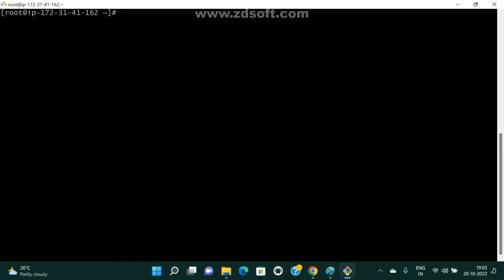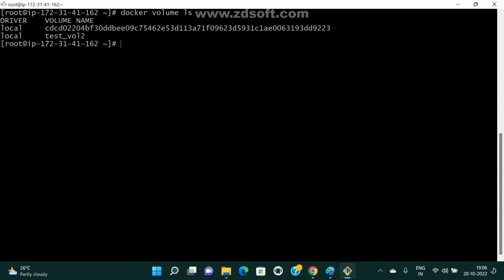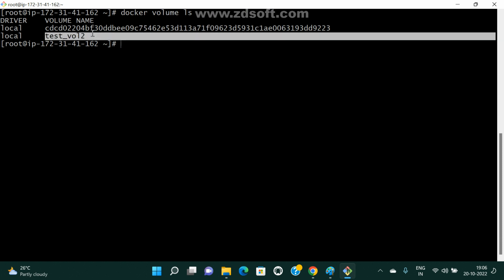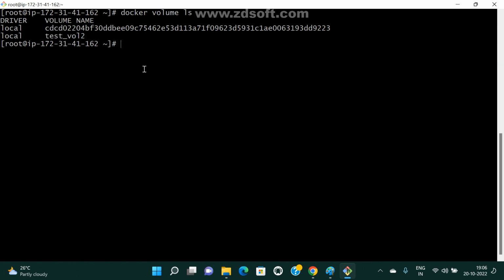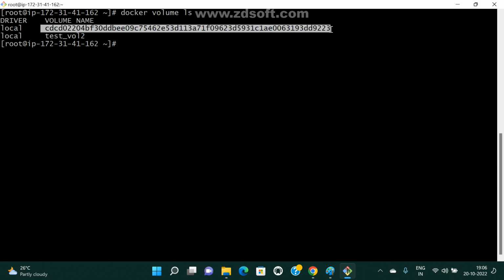Now first let's check how many volumes we have. The syntax is docker volume ls, which is a Linux command, ls. It will display my volumes. If you create a volume manually, we can give it a name. For example, while creating a container, if we give a volume path, Docker generates an ID by default. That's why we see these IDs.